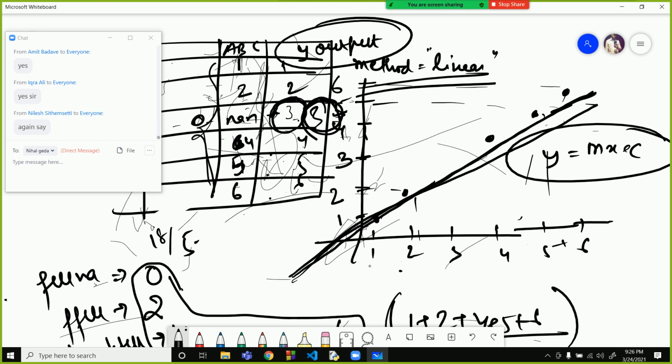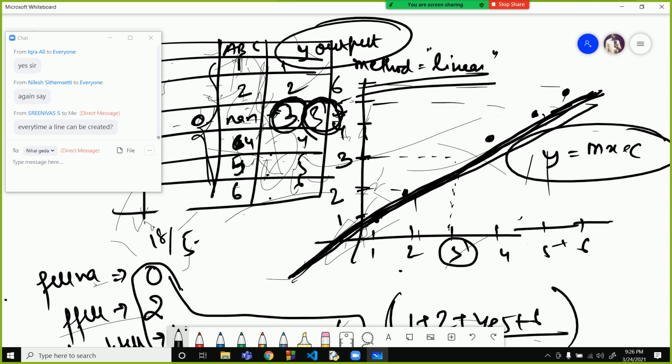So it will make use of this line, y equal to mx plus c, and find the value that is best suited. So we will get the 3 value over here. Regression line is plotted for all the values present in the data set, and now the value is plotted.